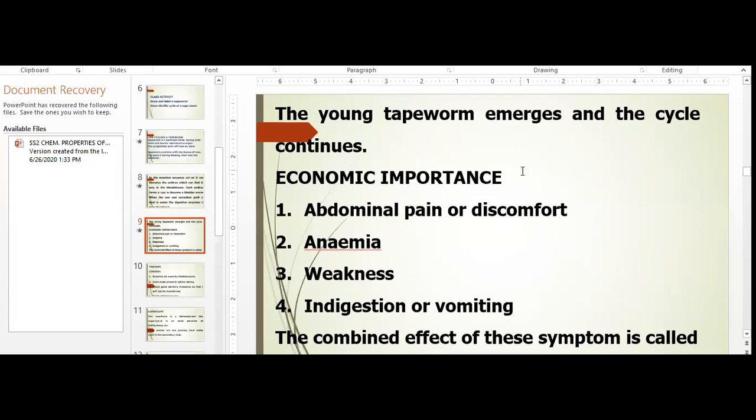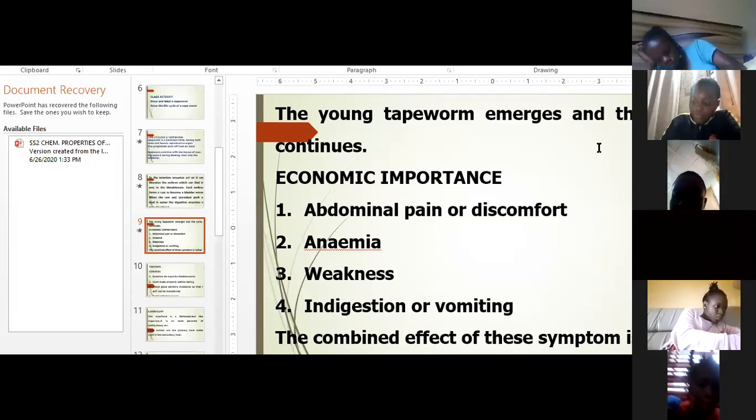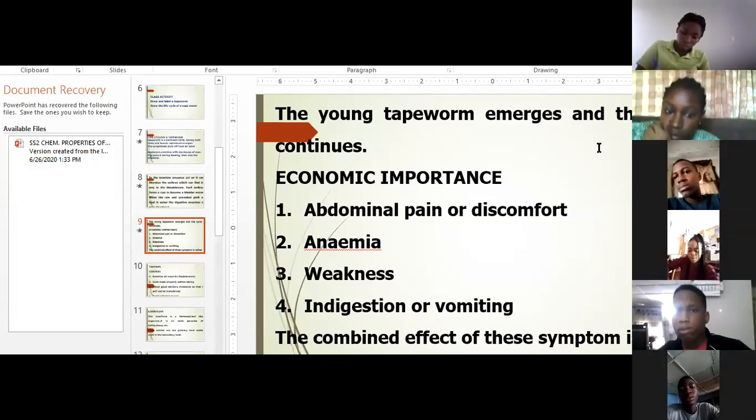Now, what are the economic importance of tapeworm? Number one, abdominal pain or discomfort. Any animal or man that is infected with tapeworm will have abdominal pain and discomfort. Anemia is another. Economic importance means the effect of tapeworm: abdominal pain, anemia, weakness, indigestion or vomiting. Any animal that is infected with tapeworm will have the following.